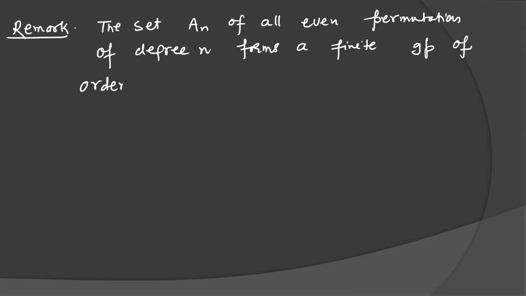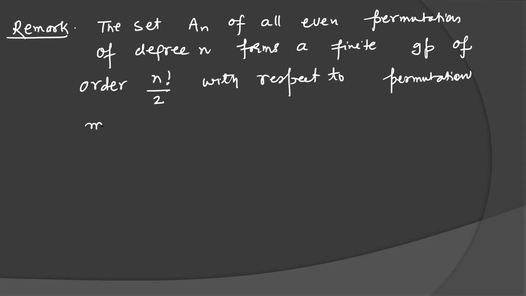Can you tell me the order? n factorial by 2, because this is the number of even permutations you will get, with respect to permutation composition, permutation multiplication.